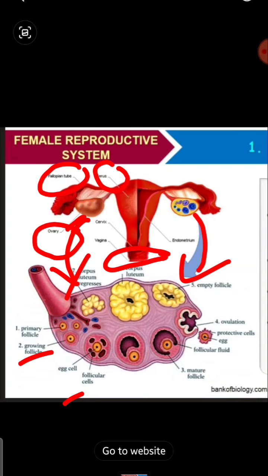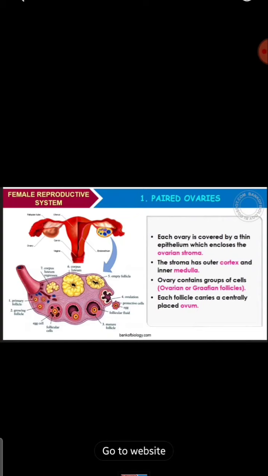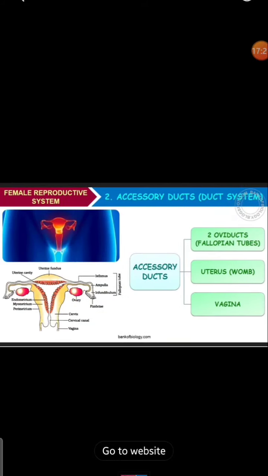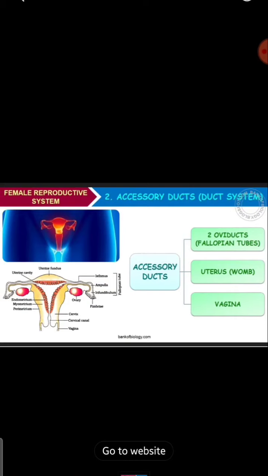The centrally placed ovum, or the egg, you can see here. You have to remember, the ovary contains a group of cells we call Graafian follicles. Next, this is about the paired ovaries, and what it contains: the stroma has the outer cortex, medulla and Graafian follicles. You have to remember.